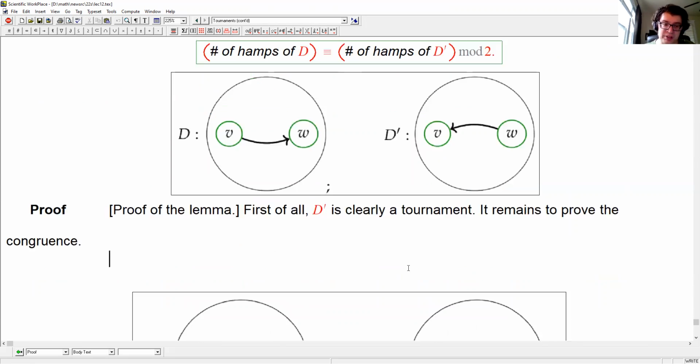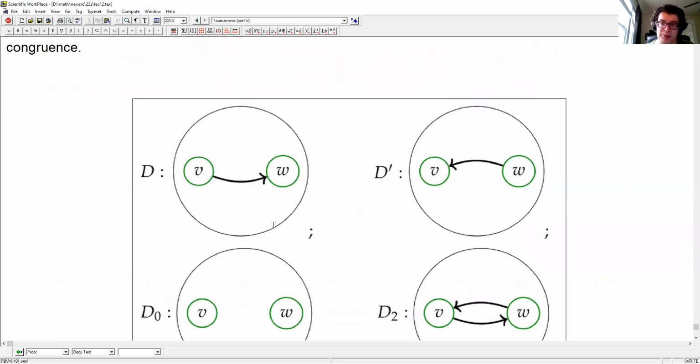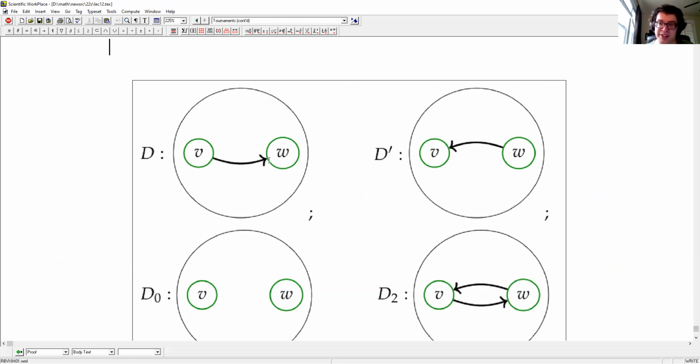So I'm going to add two more digraphs into the mix. So D has an arc from V to W. D prime has an arc from W to V instead. D0 has none of the arcs, and D2 has both of the arcs. This should explain the 0 and the 2 subscripts. They're not random. So much for the arcs between V and W. All the other arcs are unchanged. So if you have any other vertex, all those arcs will be the same in all four digraphs.